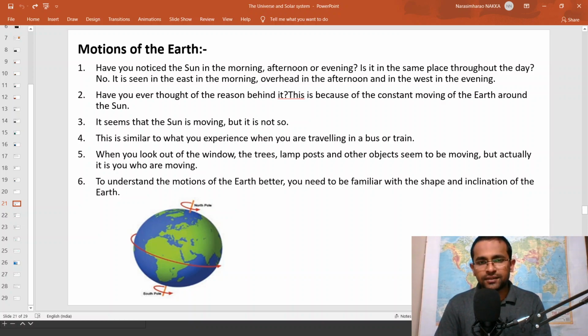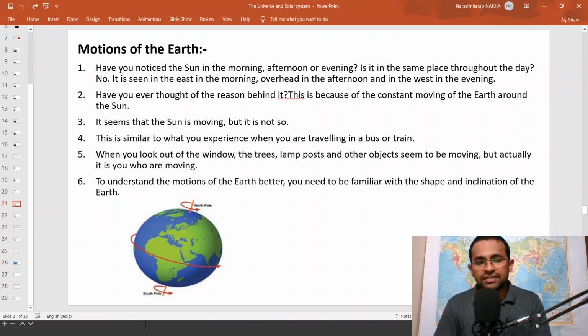Have you noticed the sun in the morning, afternoon and in the evening? Is it in the same position throughout the day? The answer is no. It is seen east in the morning, overhead in the afternoon and west in the evening.